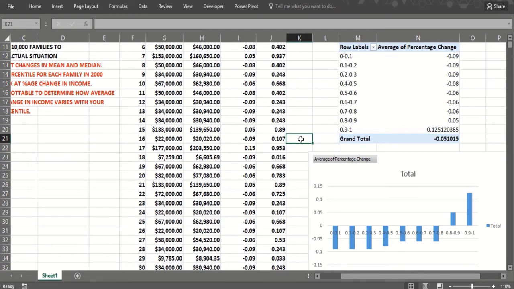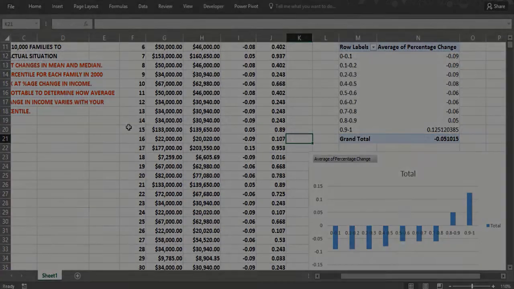So I think this is really an instructive video on how we could use, again, the percent rank function, our descriptive statistic functions, and pivot tables to shed light on an issue that was of real importance in the 2016 election, or 2016 elections around the world, to be honest.